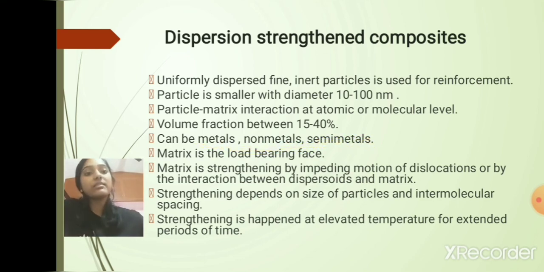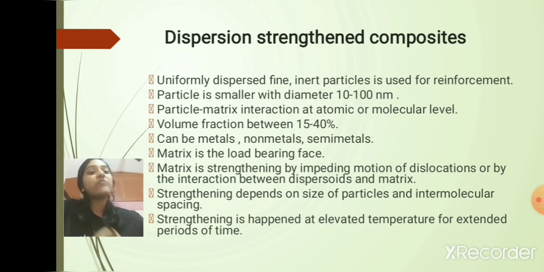And the matrix is the load bearing phase. We have seen for large particle reinforced composites in which the particle was the load bearing phase, and here the matrix is the load bearing phase. And the matrix is strengthened by impeding motion of dislocation or by interaction between the dispersoids and the matrix.